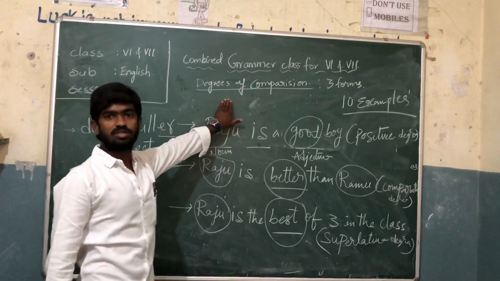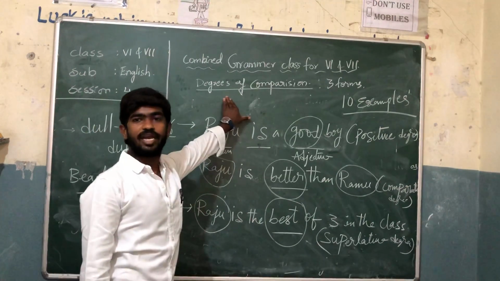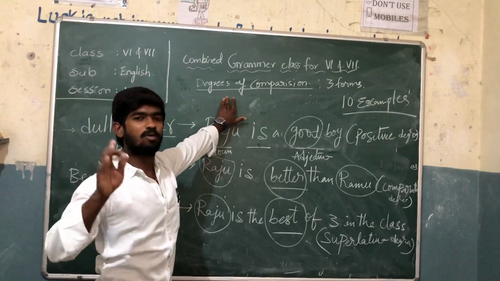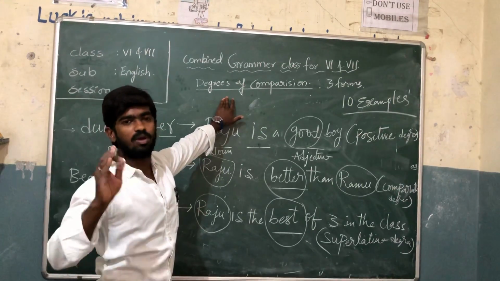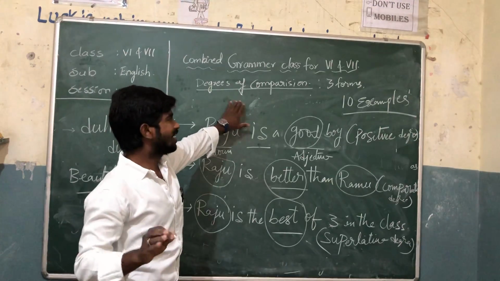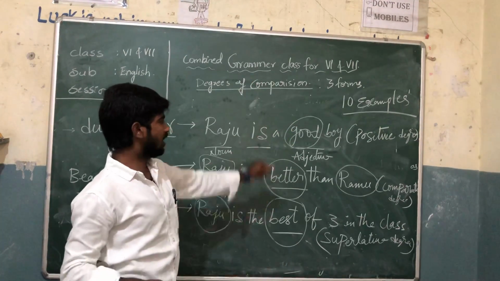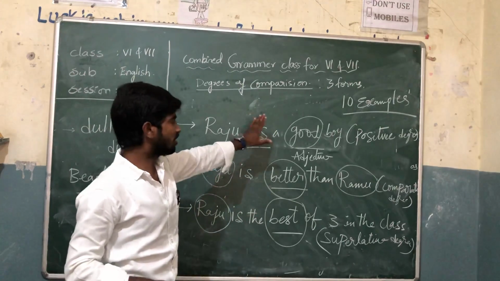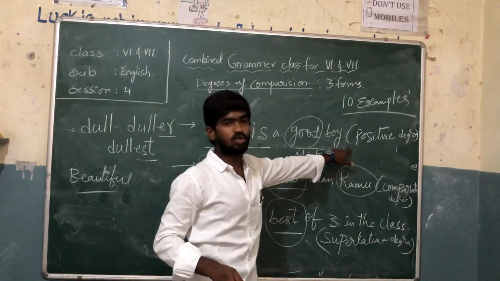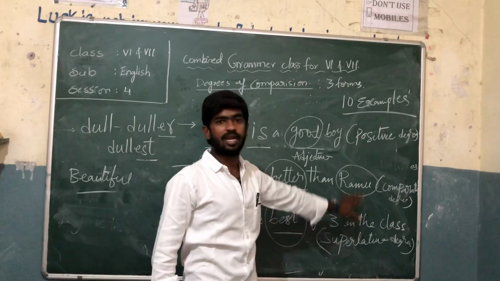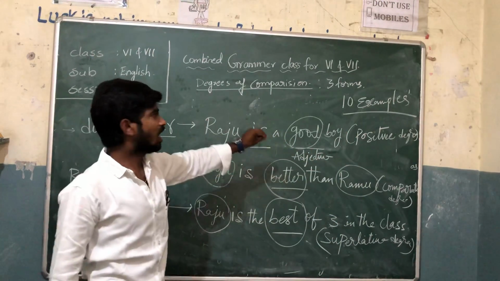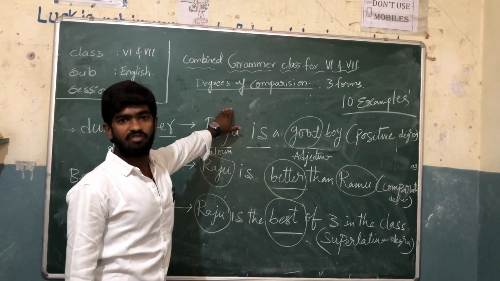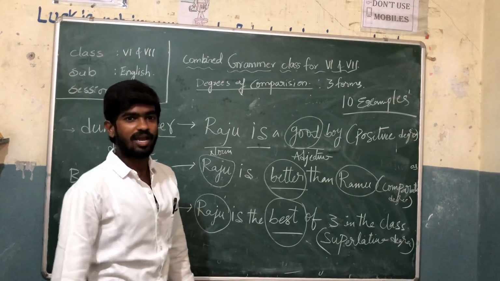For 6th and 7th students, today's homework is to write at least, if you cannot get 5 hours no problem, but if you can write 10, try to write at least 10 examples using any adjectives. Positive degree, comparative degree and superlative degree, at least 10 examples, and learn the definition. Okay, learn the definition. It's clear? Yeah, do it well.